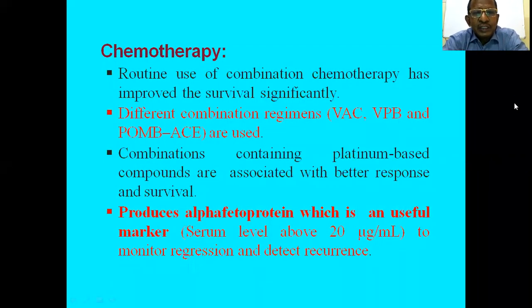Then chemotherapy. It is also routinely used as combination chemotherapy, and different combination regimens are there. VAC, VPB, and POMB-ACE we have already discussed. Different combinations are there, and usually combinations containing a platinum-based compound, cisplatin, are associated with better response and survival. And it produces alpha fetoprotein. This is the tumor marker.